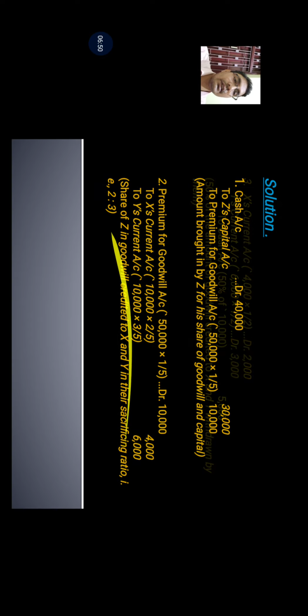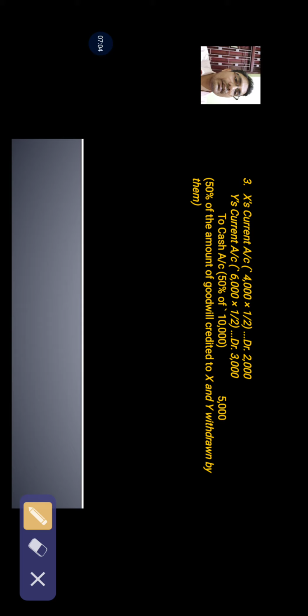So the next journal entry for withdrawal of money will be X current account debit, since it is given in the question that they are maintaining the fixed method of capital. So X's current account debit, Y's current account debit. So 50% of amount credited, that is 4,000 into 1 by 2, 2,000, and 6,000 into 1 by 2, that is 3,000, to cash. 10,000 was the total amount that was distributed to them, and only 5,000 is going out of the business as cash. So this is the journal entry for withdrawal of money.